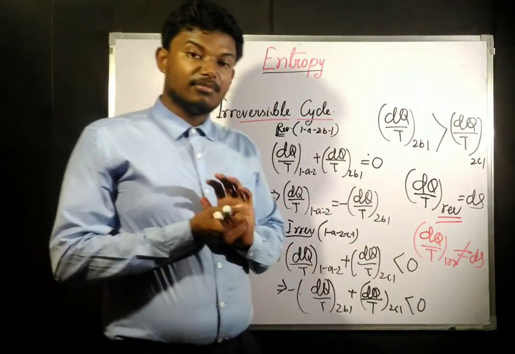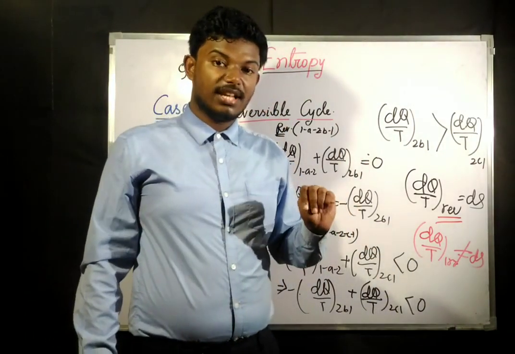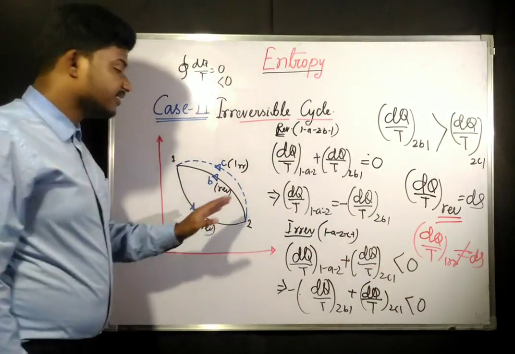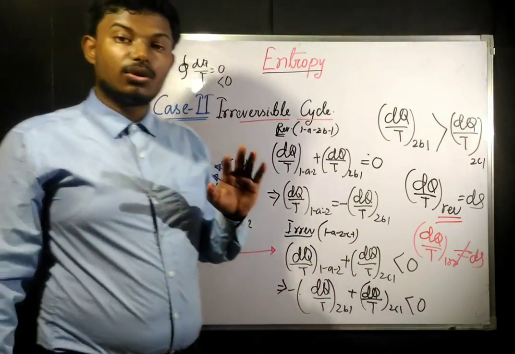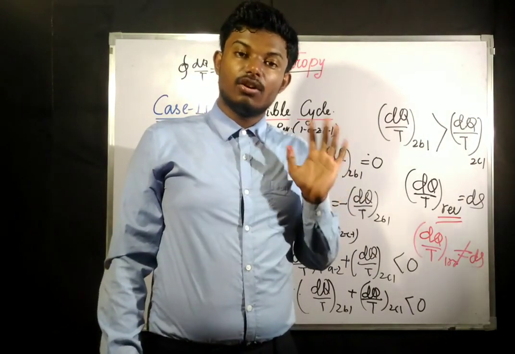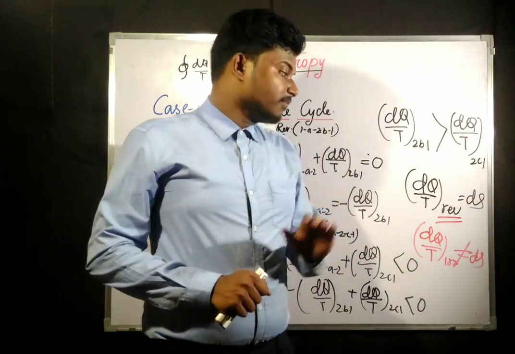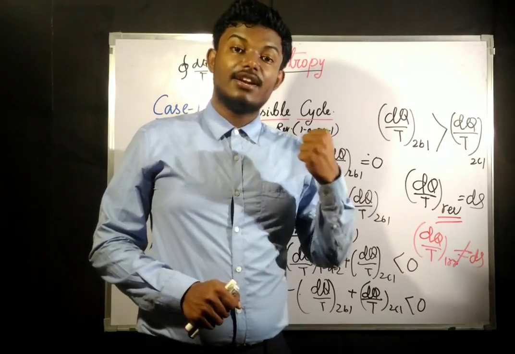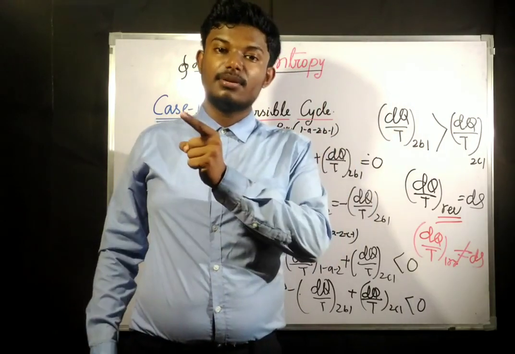Now here some people get confused: what if the total cycle is irreversible? If the total cycle or total process is irreversible, is there no entropy? Obviously there is going to be entropy, but we are going to define that entropy with the help of a reversible process.